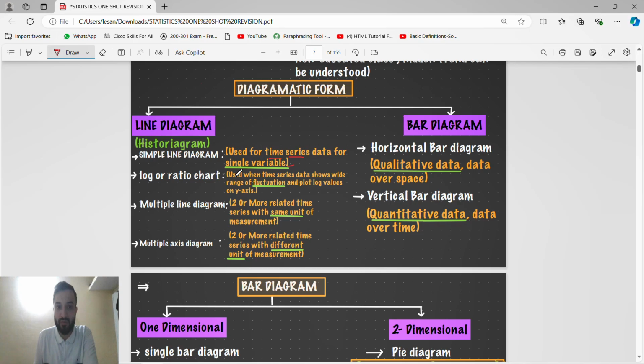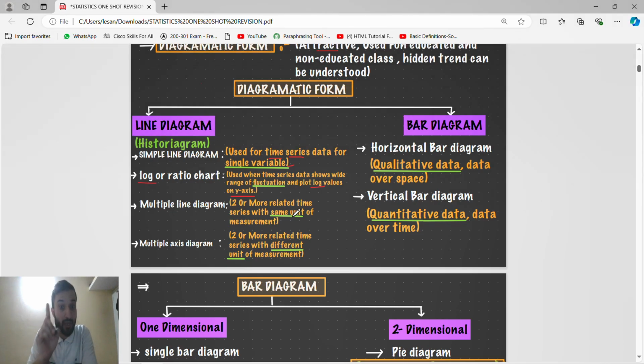We use this when time series data shows a wide range of fluctuation, and we plot log values on the y-axis. So it's a log chart. Multiple line diagram has multiple lines, meaning two or more related time series with the same unit of measurement, guys, the same unit of measurement. For different units of measurement, we use a multiple axis diagram.